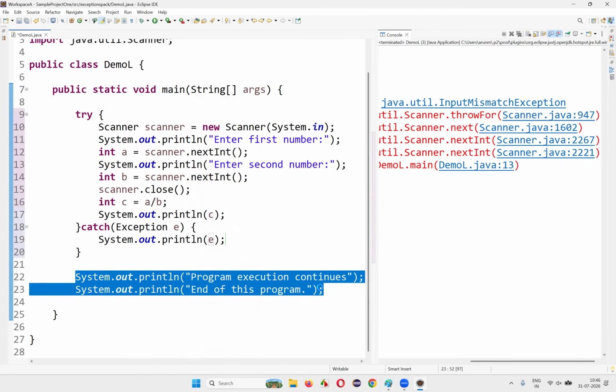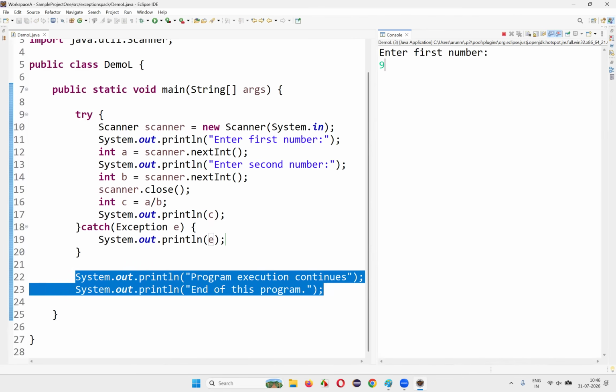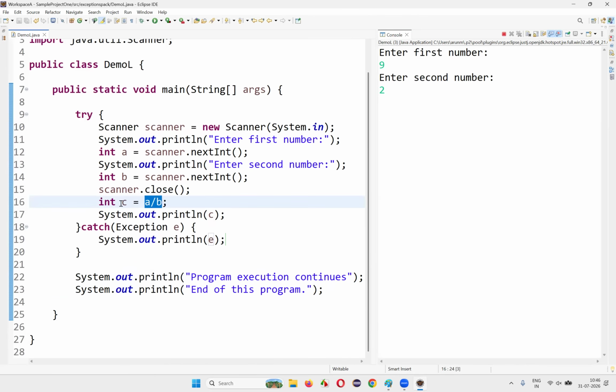Run this code. Here, if I give positive values like 9 and 2, 9 will go into A, 2 will go into B, 9 divided by 2, that is 4, will be stored into C, and the value of C, that is 4, will be printed.